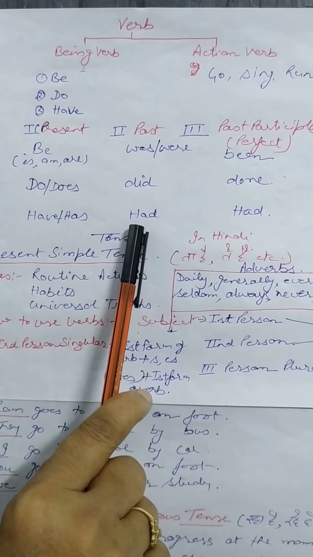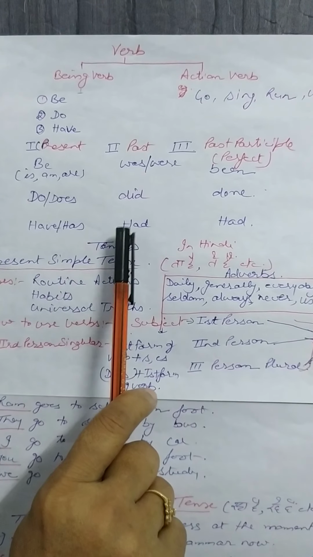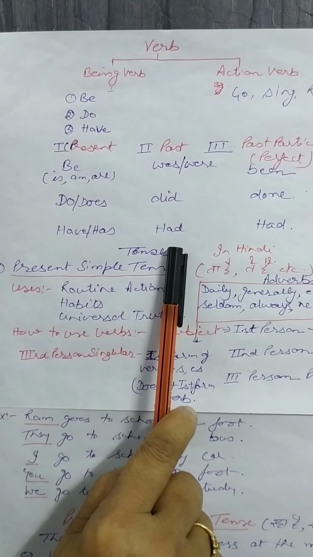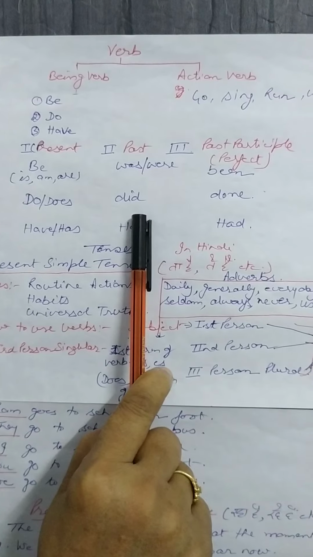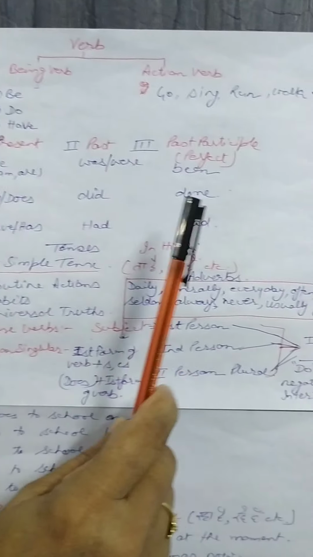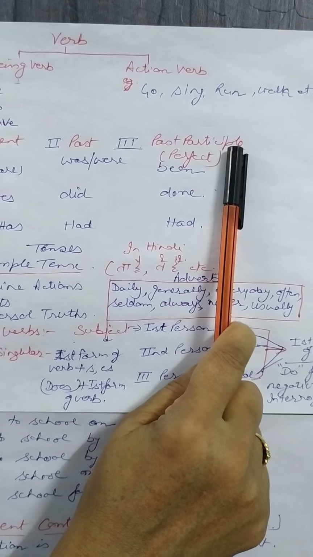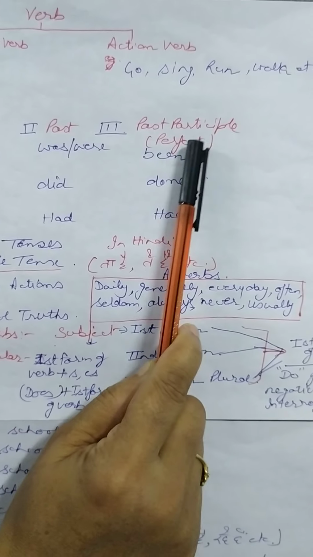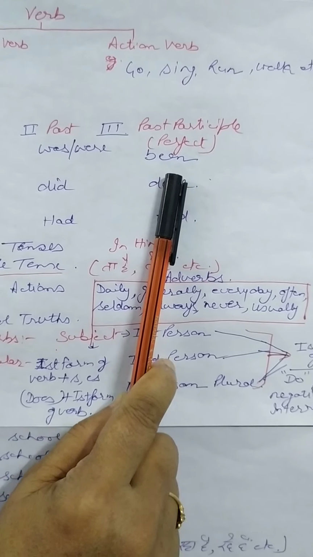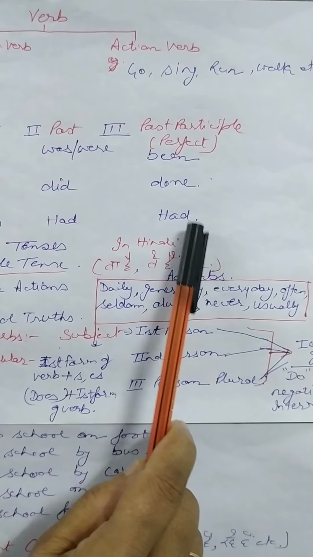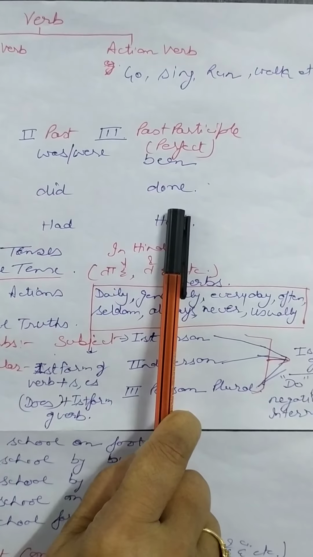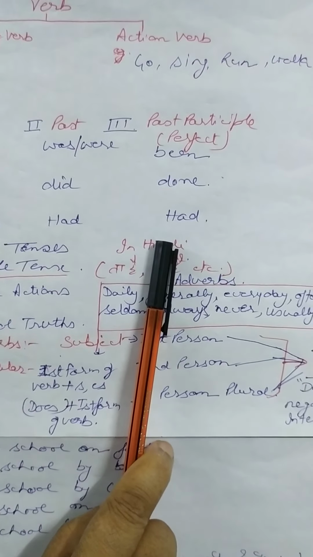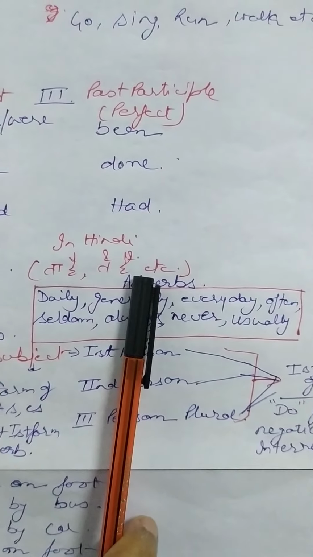This past form of verb is required when you are saying something about the past. When you want to tell something in past, you will use the second form of verb, that is past. Now, this is the third form of verb, which is written past participle. But here I have written perfect also. In books you will find the name past participle. But I have written perfect for your convenience, because whenever you make a perfect tense, either present perfect or past perfect, you will require the third form of verb. That's why I call it the perfect form of verb also.